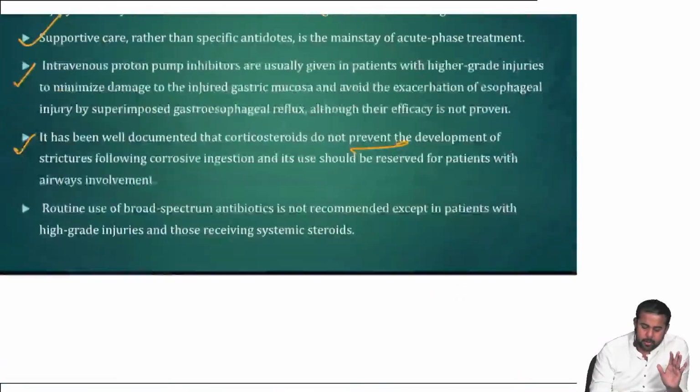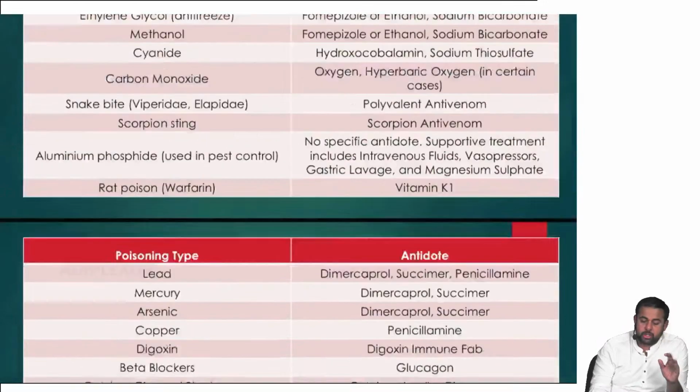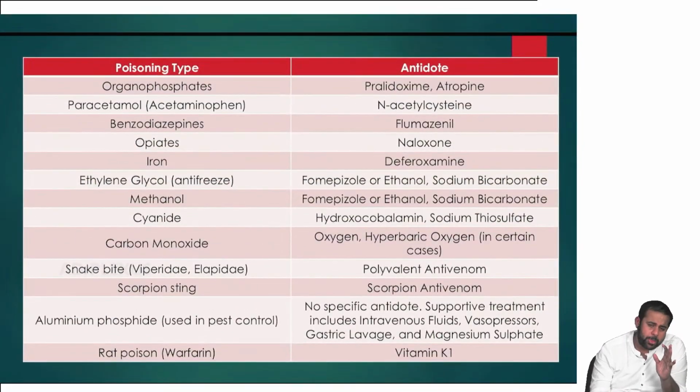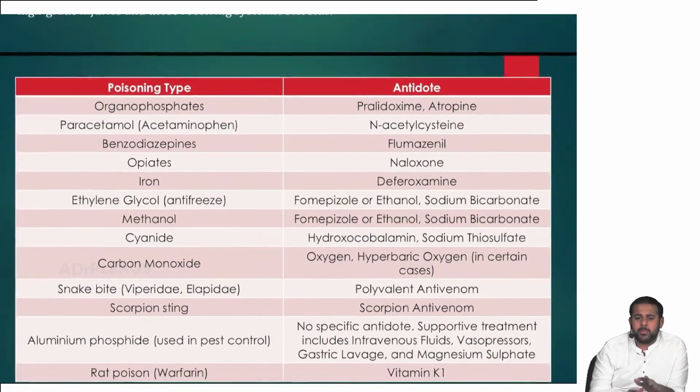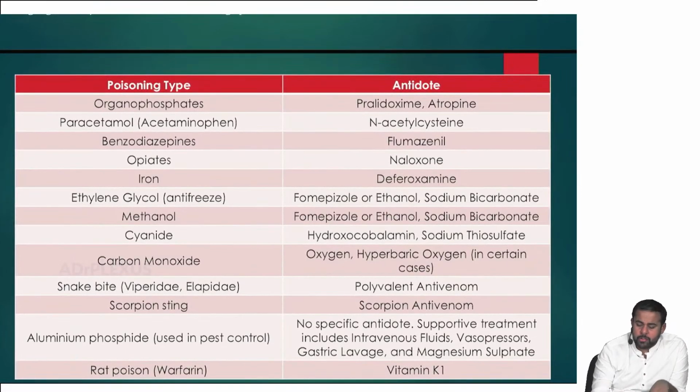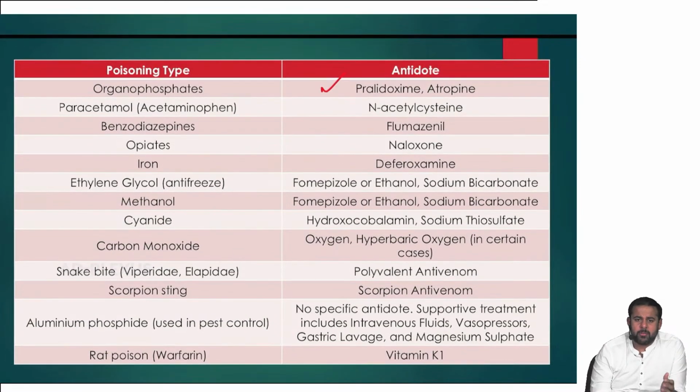are contraindicated. Then these next two slides can bring you at least 2 points: the poisoning type and their antidotes. For organophosphates, the antidotes are pralidoxime and atropine. For paracetamol, N-acetylcysteine. For benzodiazepines, flumazenil. Opioids, naloxone. For iron, deferoxamine. Ethylene glycol is fomepizole or ethanol, and sodium bicarbonate in case of acidosis.